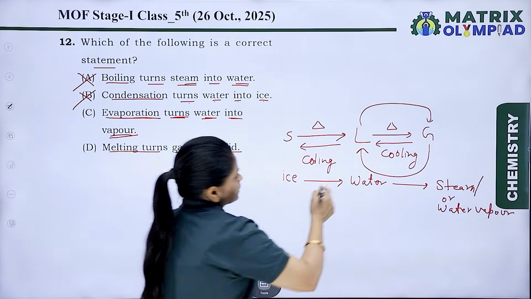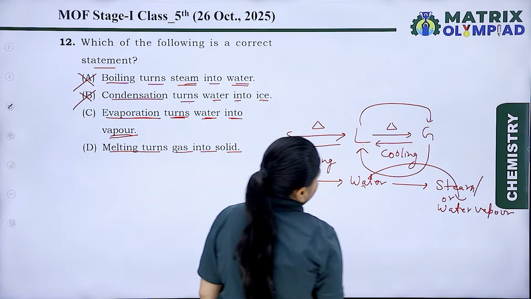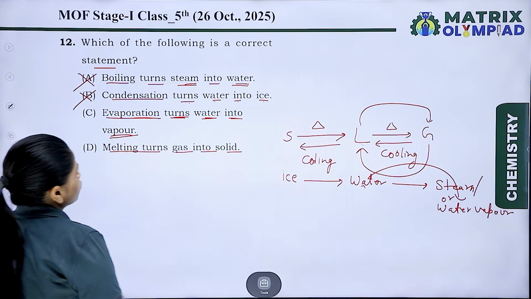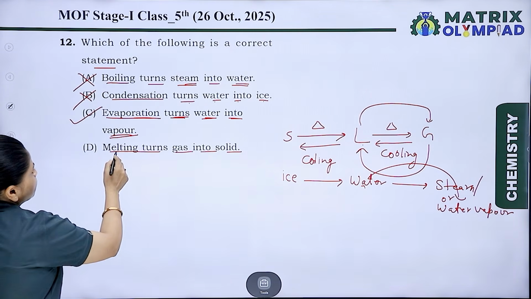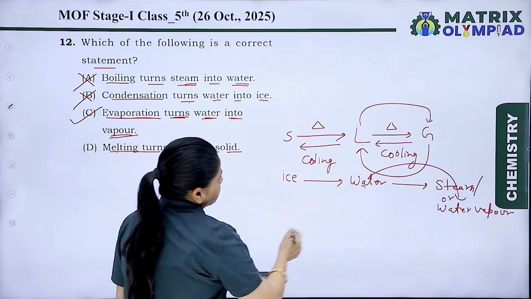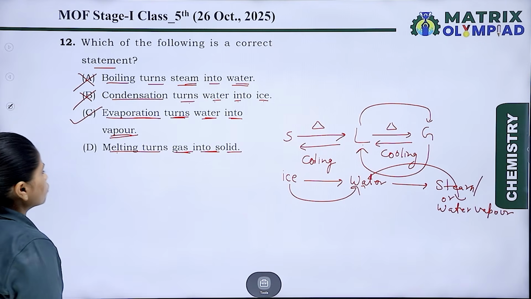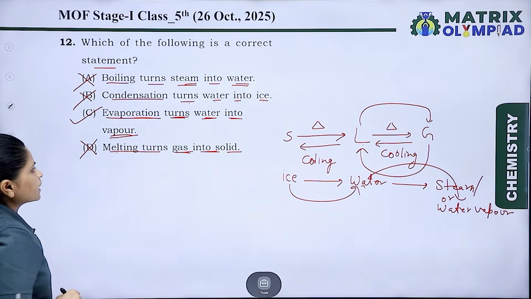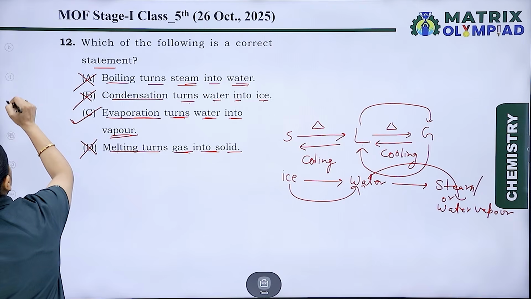Yes, water will turn into water vapor. So this is called evaporation. So it is correct. Melting turns gas into solid. This is again wrong, because melting means ice will change into water. So this is the incorrect option. So the answer is option C.